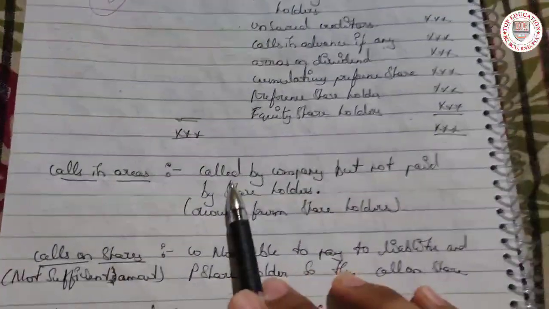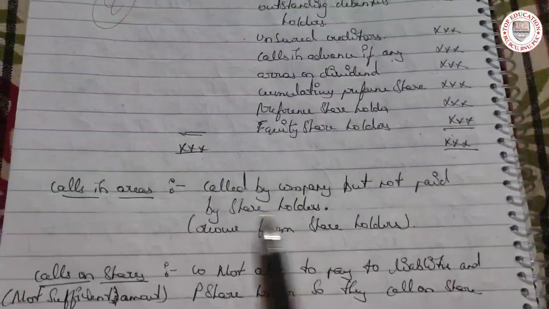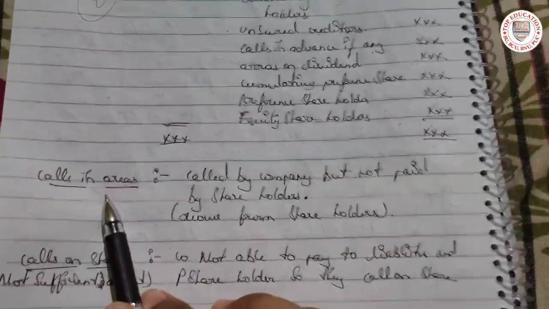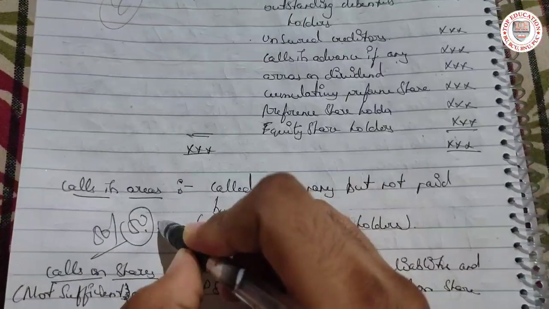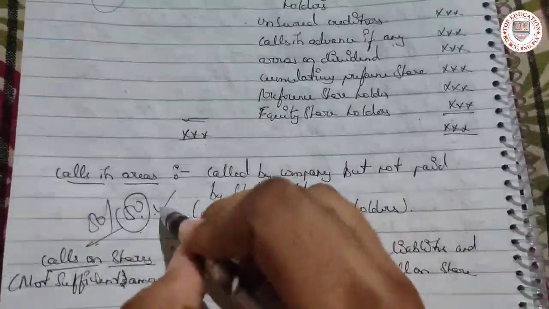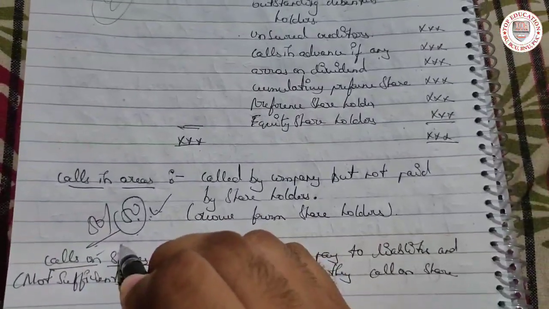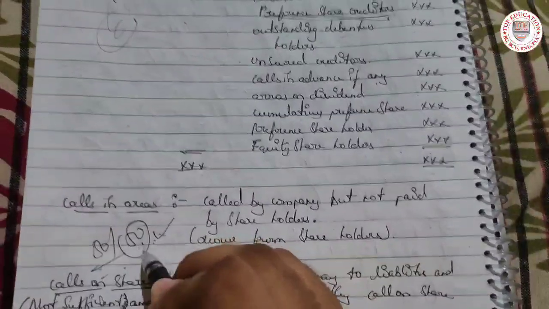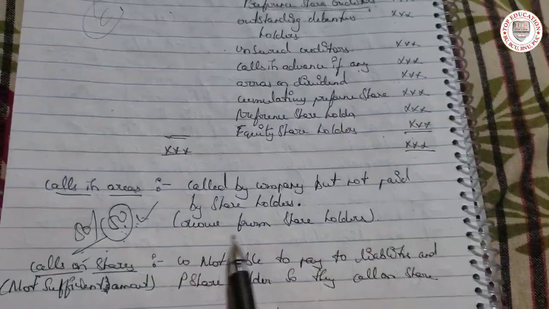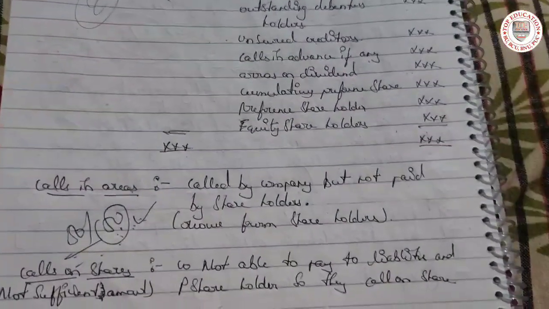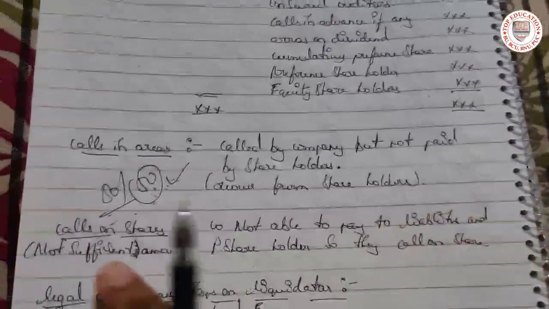Now let's know what calls in arrears are: called by the company but not paid by the shareholders. See, 50 rupees has been paid, but another 50 rupees had to be paid. The company sends a letter to the shareholder saying pay this 50 rupees and make your share fully paid. But the shareholder doesn't pay. That is known as calls in arrears. It is not received from the shareholders.